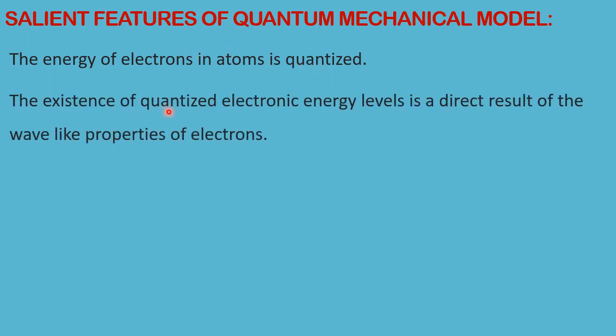The existence of quantized electronic energy levels is a direct result of the wave-like properties of electrons. So because of the wave-like properties, it can jump from one energy level to the other energy level. Only that much amount of energy it will take. That is the meaning.